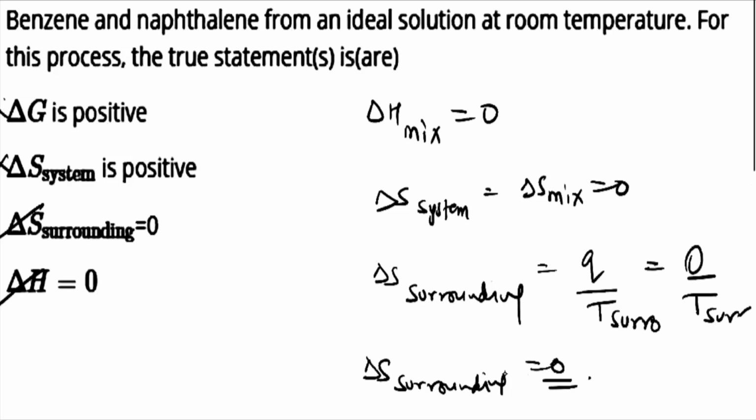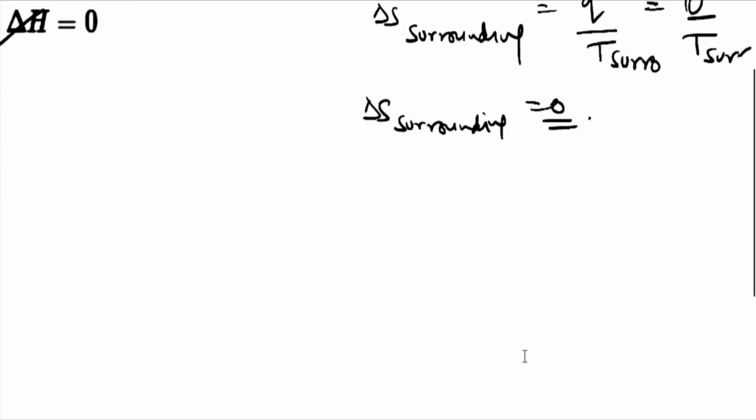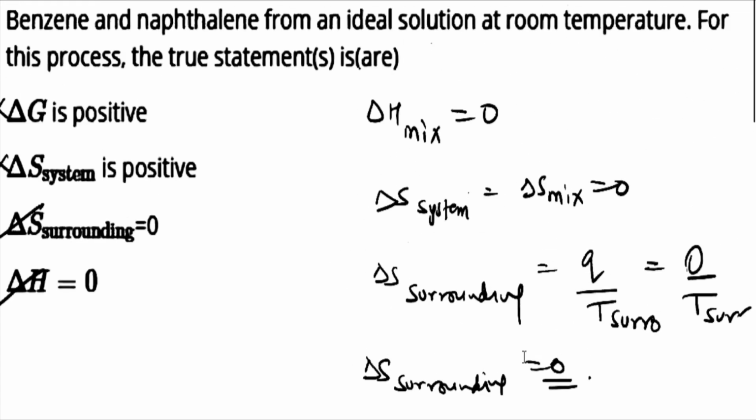Not positive, because delta G is equal to delta H minus T delta S. If something is happening, then delta G must be negative. Otherwise, the reaction will not happen. So if they are forming an ideal solution, delta G must be negative. So answer is C and D.